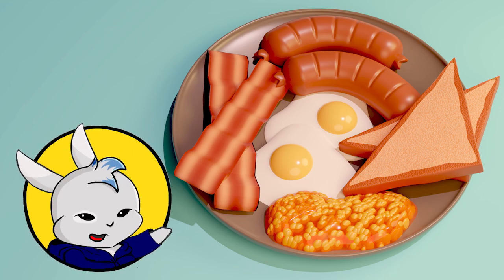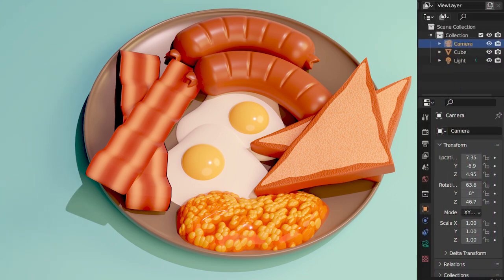Hi guys! Today we will make one of the most famous breakfast menus, the English breakfast. Actually, I have never eaten it before because I hardly find it here, so I decided I will make it myself. By the way, this model will be divided into two parts, so make sure to check out the second part too. Hope you enjoy it.